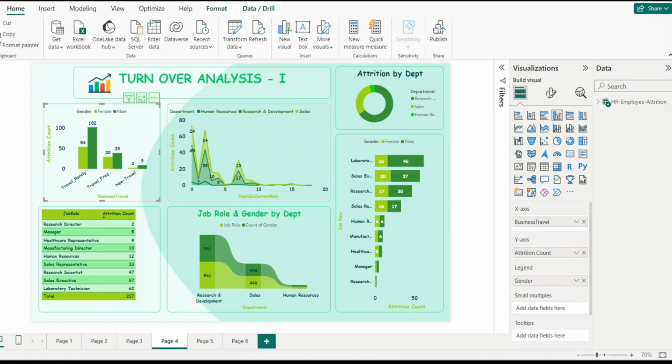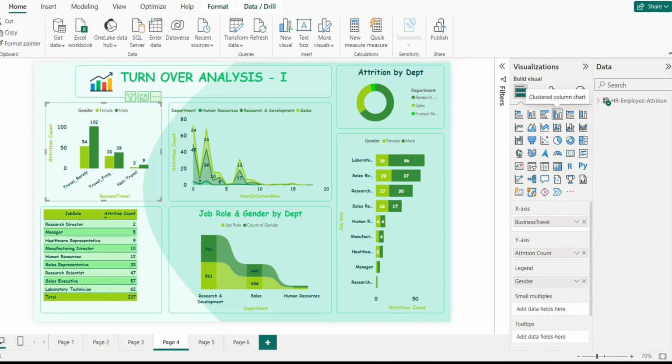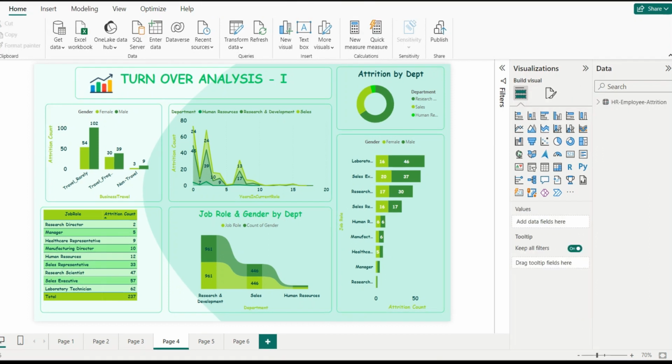Last but not the least, I have used this clustered column chart which explains the business travel by the attrition count. In simple words, we can say that this explains the employees' business travel by the attrition count. Now let me explain all of these components with an example.